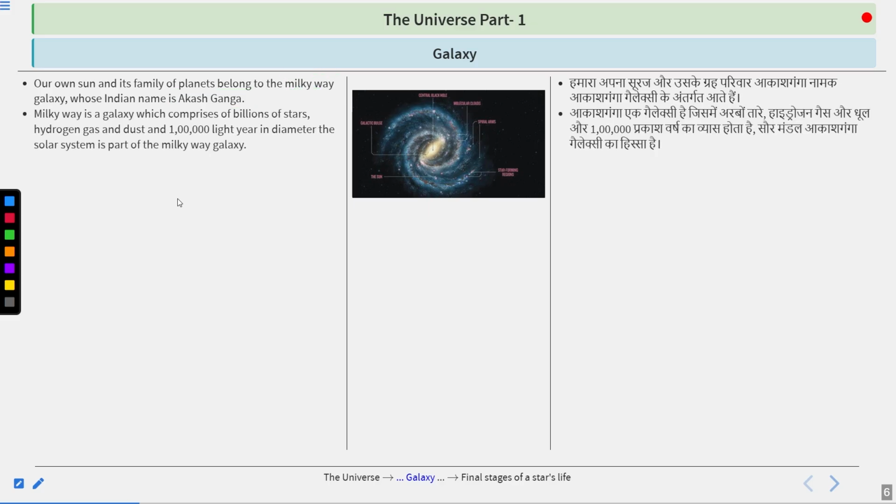Milky Way is a galaxy which comprises billions of stars, hydrogen gas, and dust. And if we talk about the diameter, suppose this is the Milky Way galaxy and let's assume it as a circle.